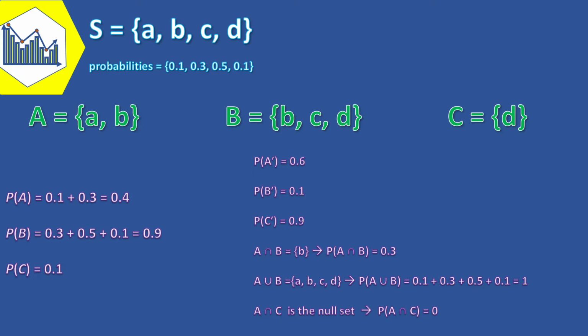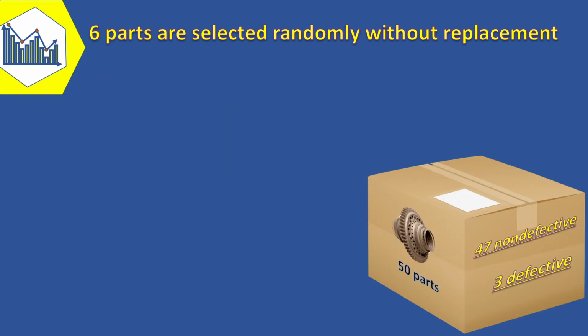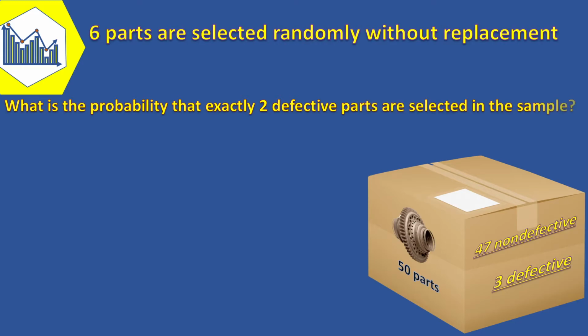Now, let's see another example which is combined with combinatorics. Consider the inspection described in the last example I talked about in the probability and combinatorics video. From a bin of 50 parts, 6 parts are selected randomly without replacement. The bin contains 3 defective parts and 47 non-defective parts. We are interested in the probability that exactly 2 defective parts are selected in the sample.